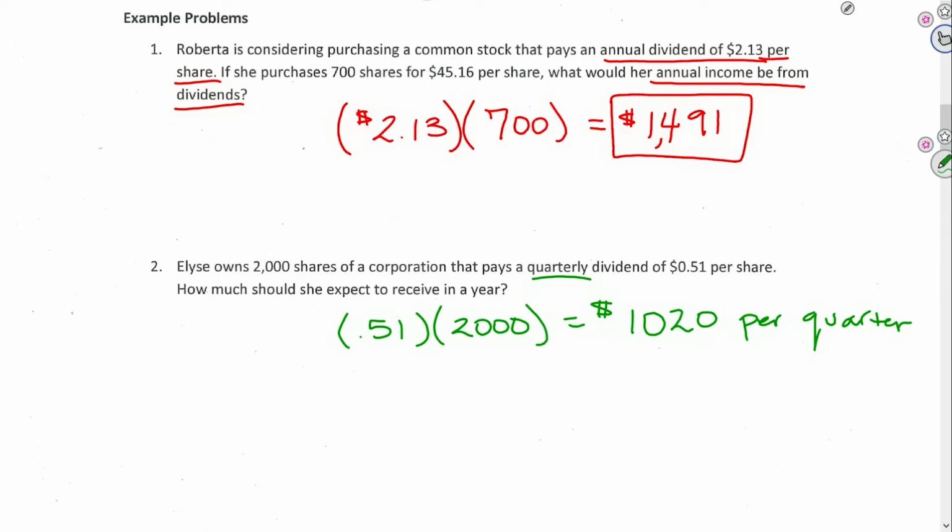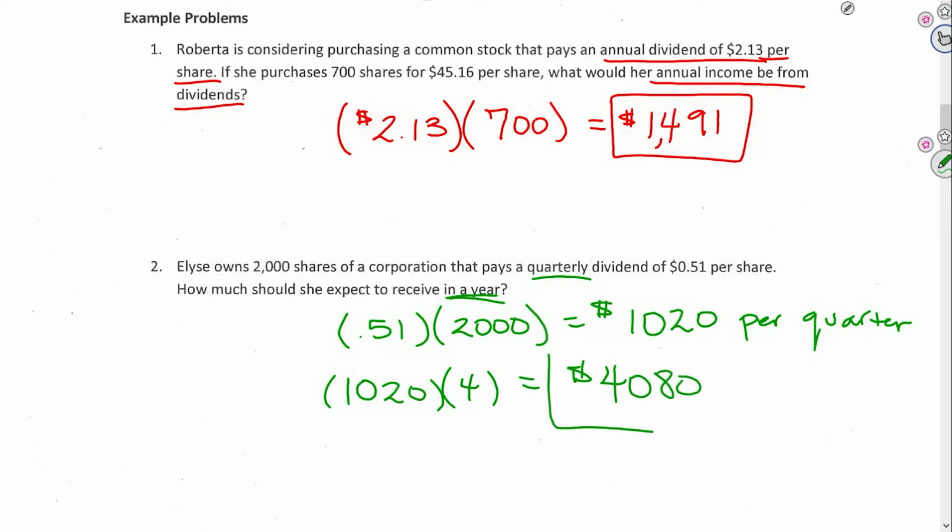So if she gets $1,020 4 times a year, then her annual amount, what to expect in a year, is $1,020 times 4, because 4 times a year would be $4,080 per year from this stock. Okay?